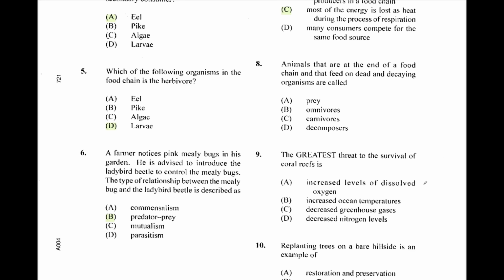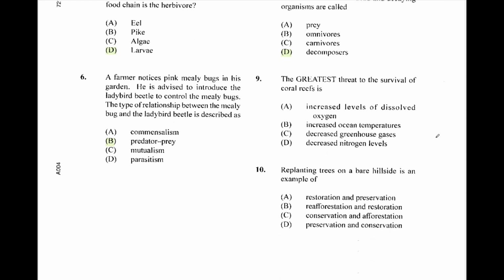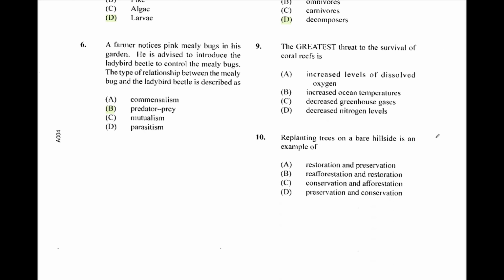Animals that are at the end of a food chain and that feed on dead and decaying organisms are called decomposers. The greatest threat to the survival of coral reef is the increased ocean temperatures. So for number 9, B.